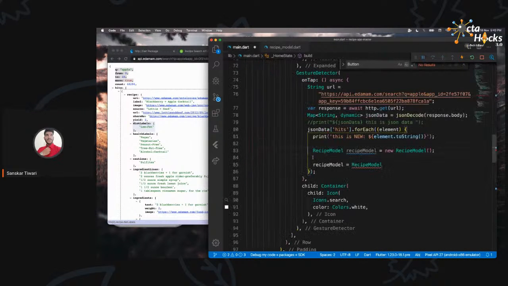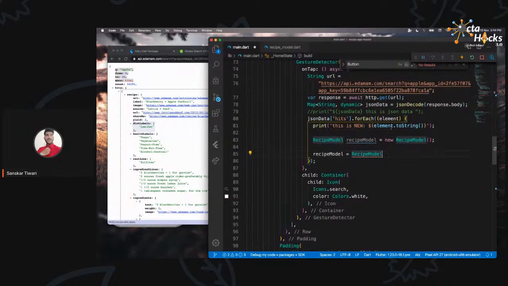Okay, let's get back to the code where we begin. So now we have this element. We want to convert that to a recipe model. So I'm going to say dot fromMap. That is the function we just created, right? Once we mention that, let's just do one thing. Yeah, fromMap, and then we are going to say element.